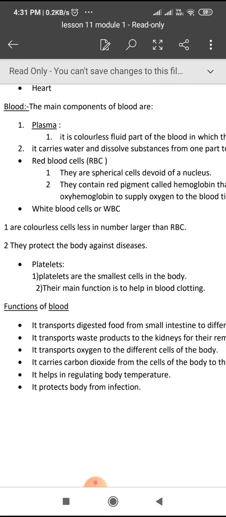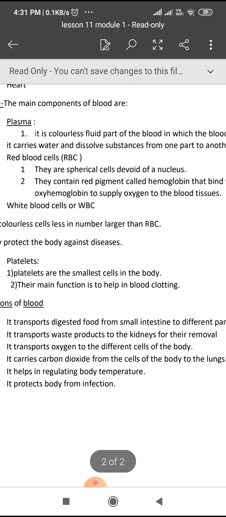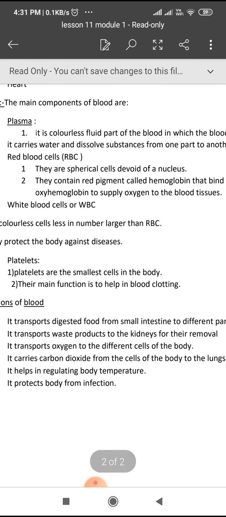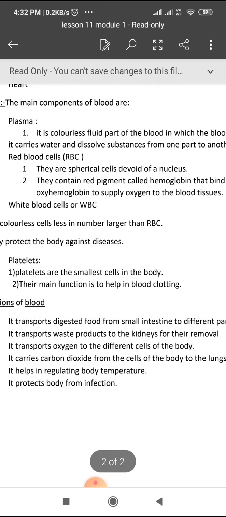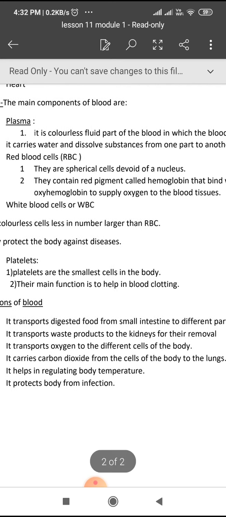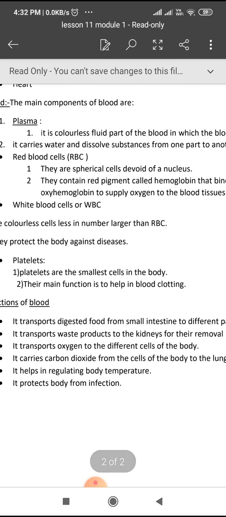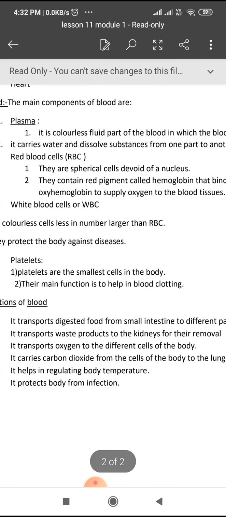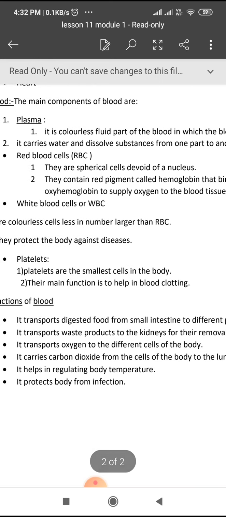Okay, so the functions of the blood, apart from these three functions, that they help fight against diseases, they combine with oxygen, they help in blood clotting, are these: there are two other functions also. They transport digested food from the small intestine to different parts of the body. They transport waste products to the kidney for removal, and they transport oxygen to the cells of different parts of the body, and again they regulate the body temperature, they fight against diseases. So these all are the functions of the blood.